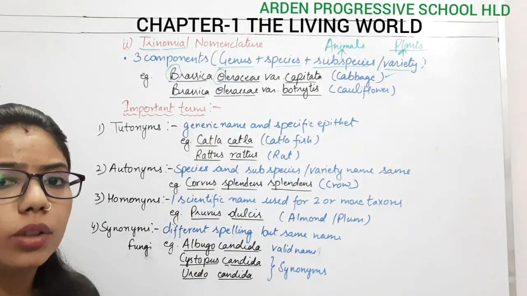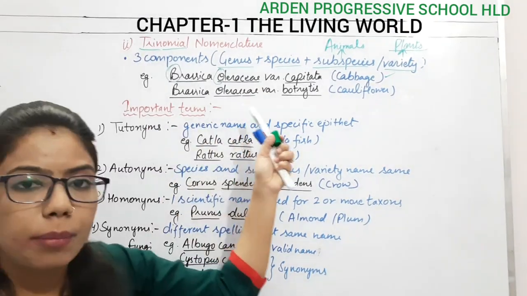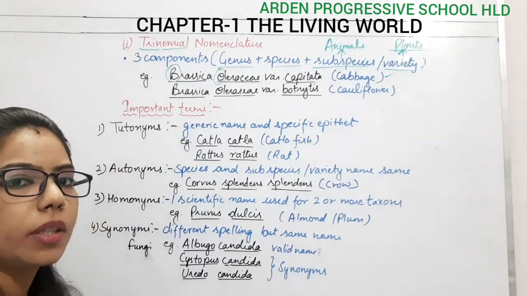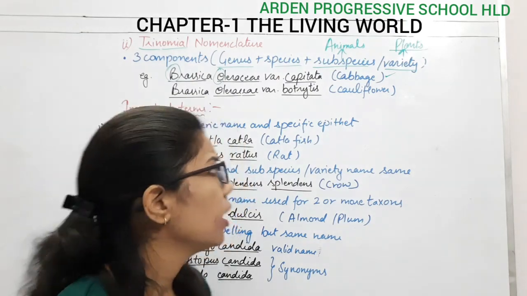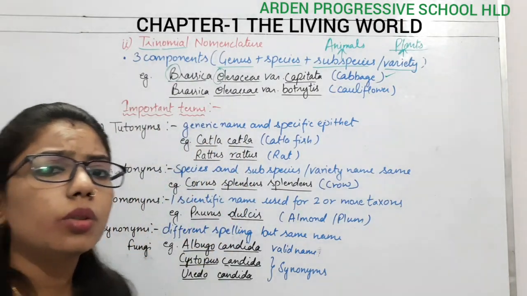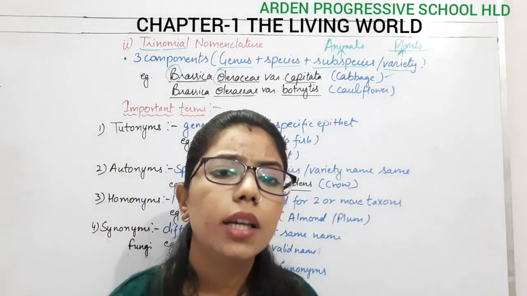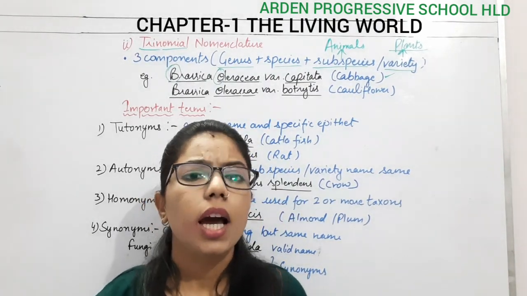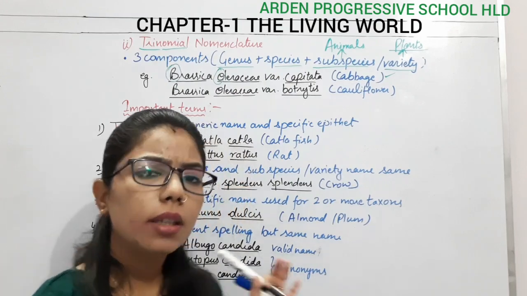And when we are writing by hand, we underline separately the genus, the species as well as the third component, the subspecies or the variety, right? So here we have covered the two different types of scientific naming, binomial nomenclature as well as trinomial nomenclature. Okay, apart from that we have some terms.